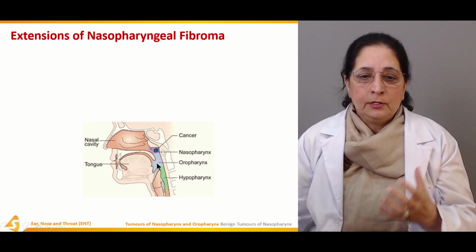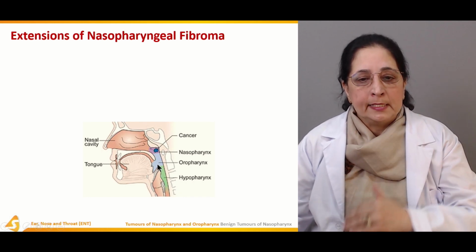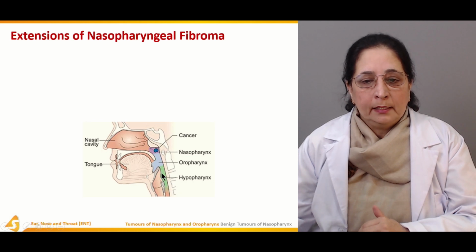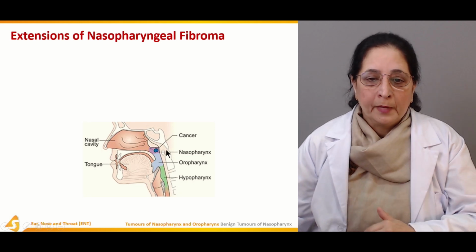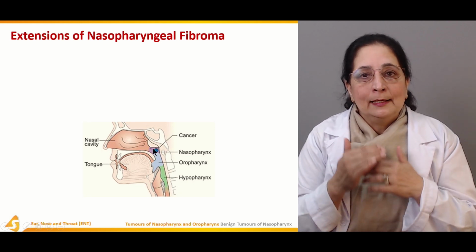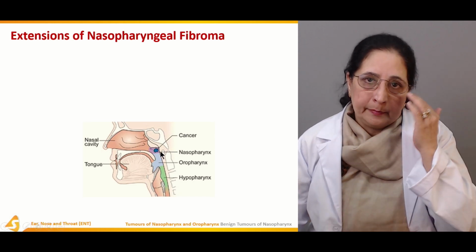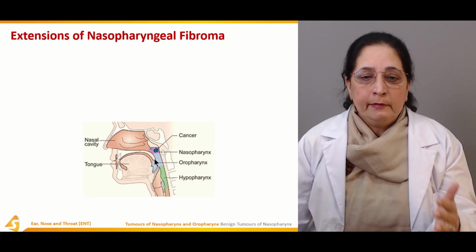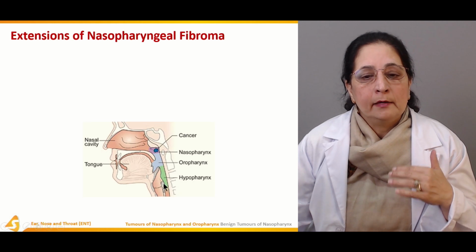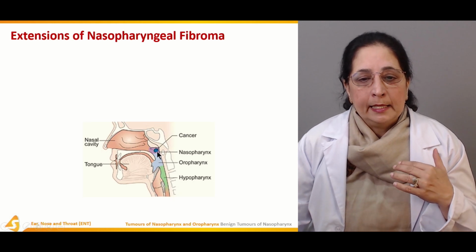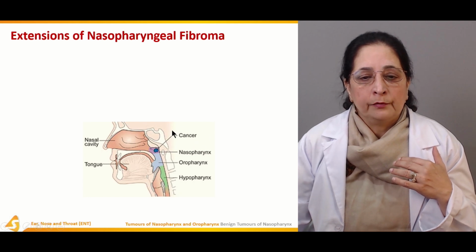Then bigger than the nasopharynx is the oropharynx, behind the oral cavity. And then below that there is the hypopharynx. Hypo means low or below. So these are the three anatomical divisions of the pharynx. We have the very small nasopharynx behind the nasal cavity, then the oropharynx behind the oral cavity, and below that the hypopharynx. And that's the site of location of the cancer of the nasopharynx.